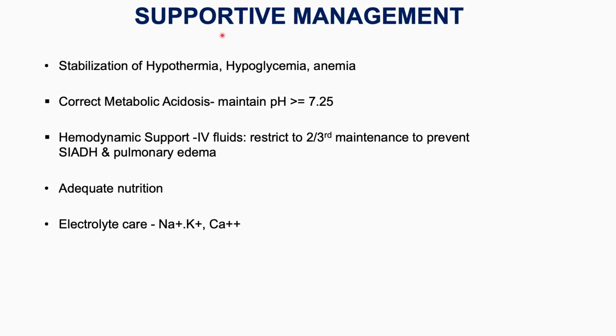Now come to supportive management. Here you correct hypothermia, hypoglycemia, anemia, and correct the metabolic acidosis. Hemodynamic support is important, that is with IV fluid. We restrict IV fluid to 2/3 of the maintenance to prevent SIADH and pulmonary edema. Then adequate nutrition, and if required you can start inotropes. And if there is electrolyte imbalance, you correct those.